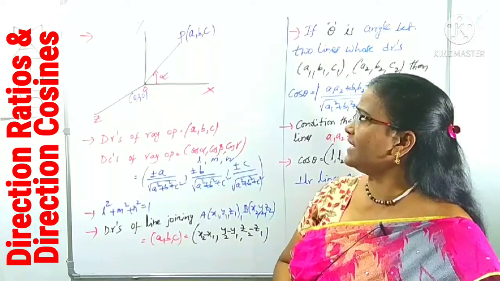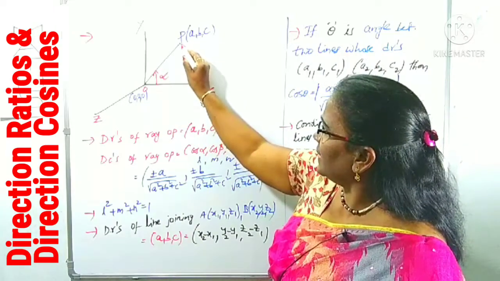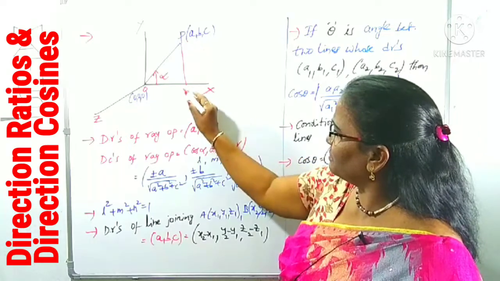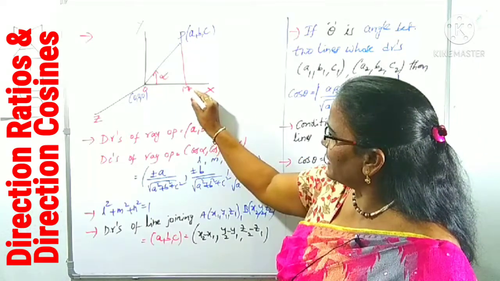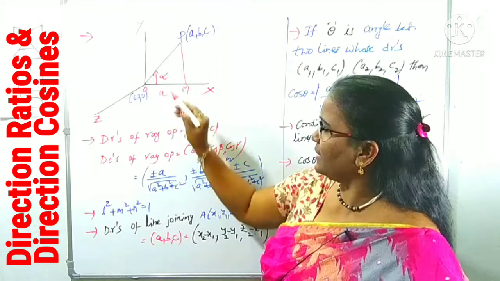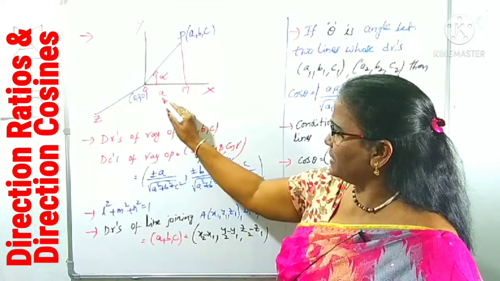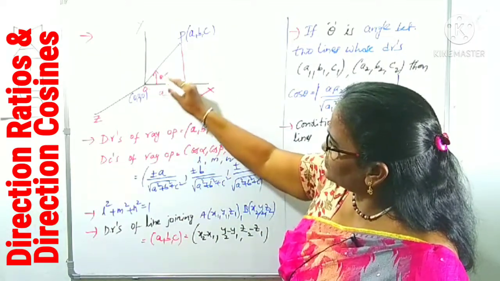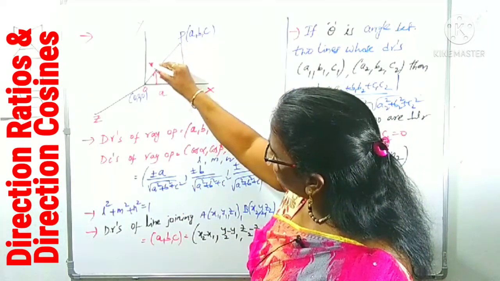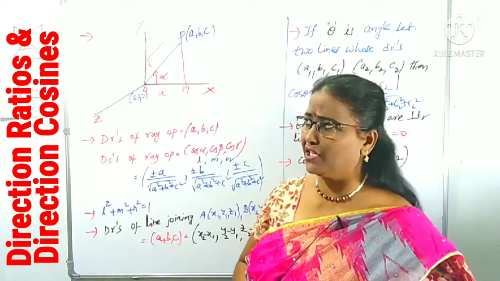First I will explain with alpha. Take the perpendicular line PM from P to the x-axis. OM is nothing but a, that is the x coordinate of P. And for the OP distance, you know the distance between two points is the square root of (x2 minus x1) whole square plus (y2 minus y1) whole square plus (z2 minus z1) whole square.